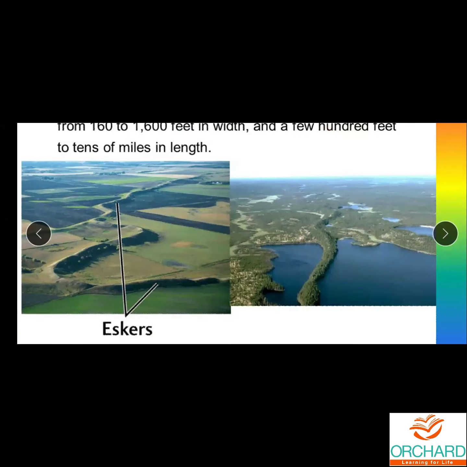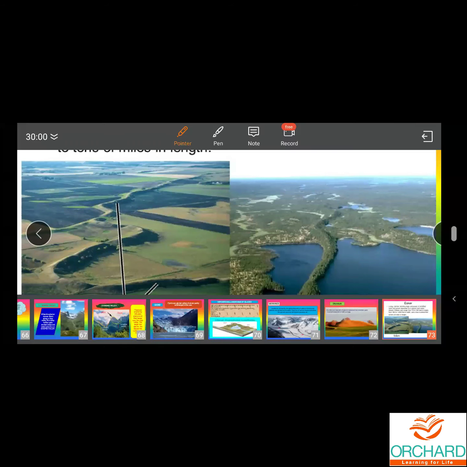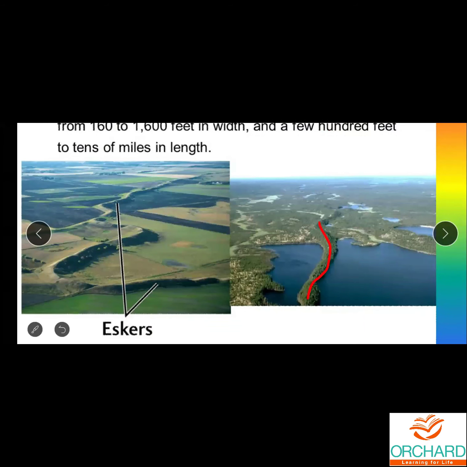So you can see here, this is the esker. It is all shown here also. You can see the ridge. All these are the ridges. It is all due to the glacial melted water.